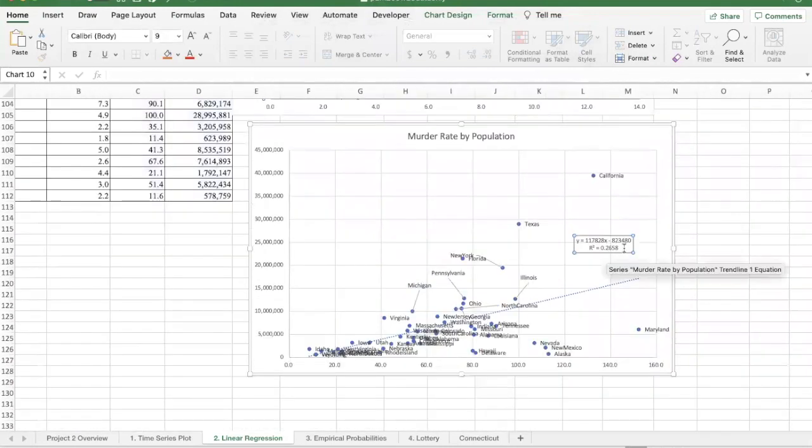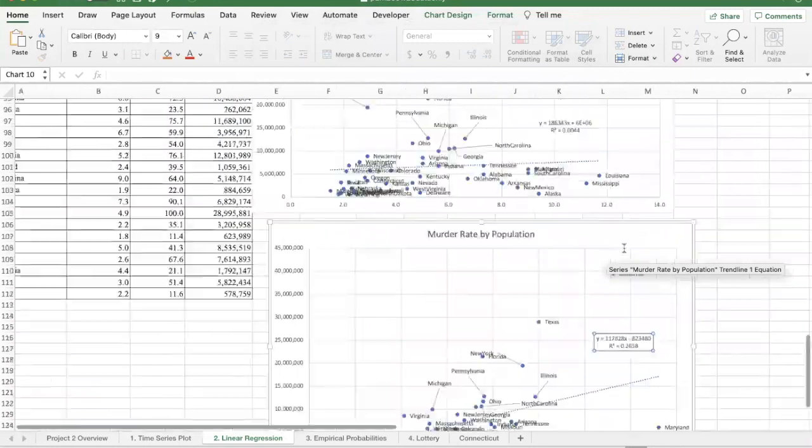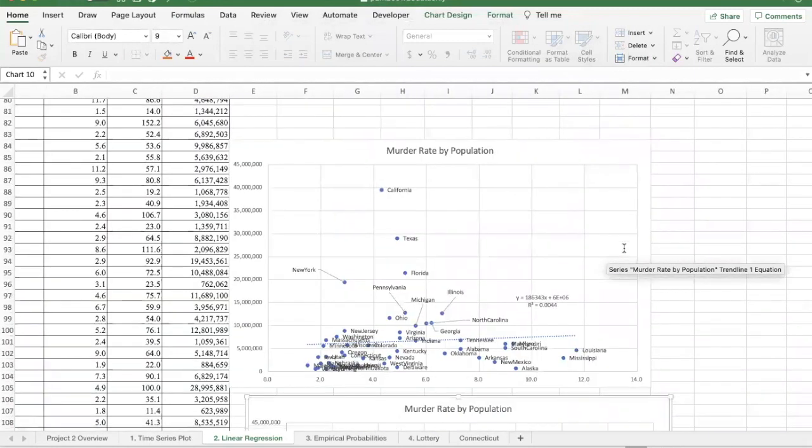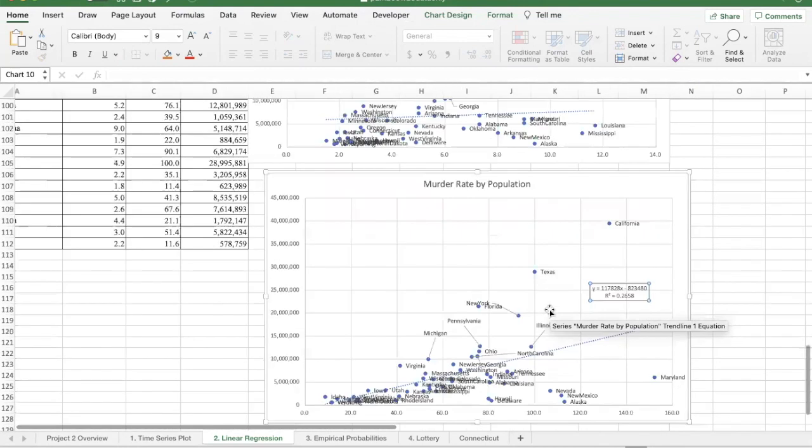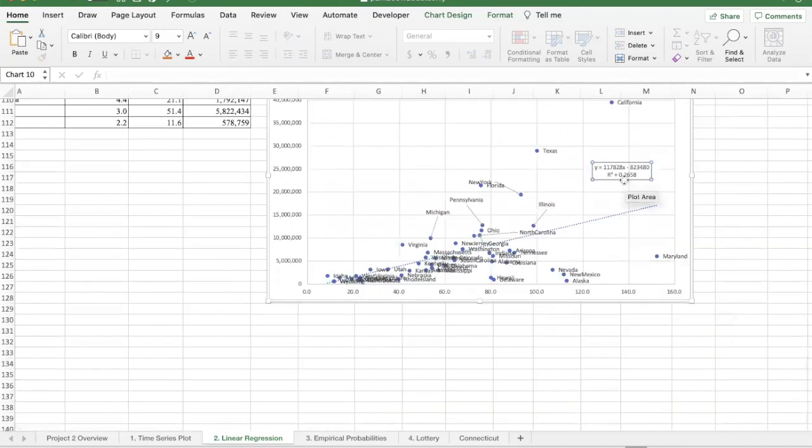So this one, what's interesting is that there's absolutely no relationship between murder rate and the population of the state. The correlation is very close to about 0.06 there. And this one here goes back up. It's not as high as 0.588 like the first one, but it's still fairly large. Again, you might want to enlarge this one a little bit.